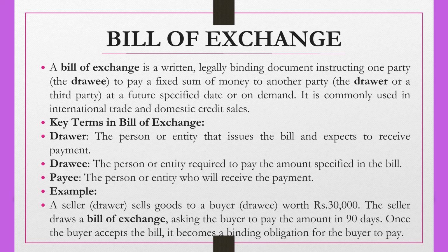The key terms in a bill of exchange are drawer, drawee and payee. Who is a drawer? The person or entity that issues a bill and expects to receive payment. Drawee, the person or entity required to pay the amount specified in the bill. And payee, the person or entity who will receive the payment. For example, a seller or drawer sells goods worth rupees 30,000 to a buyer or drawee. The seller draws a bill of exchange asking the buyer to pay the amount within 90 days. Once the buyer accepts the bill, it becomes a binding obligation for the buyer to pay.